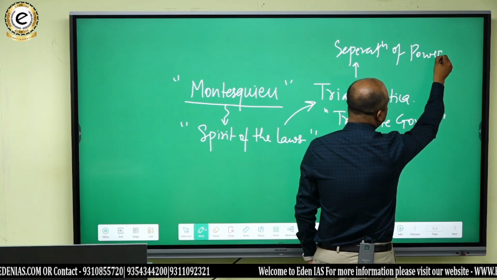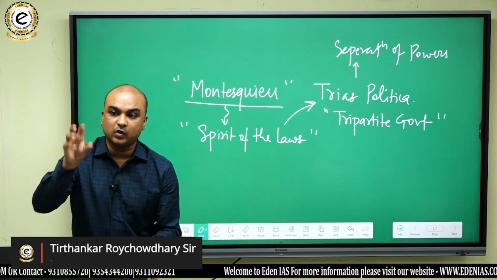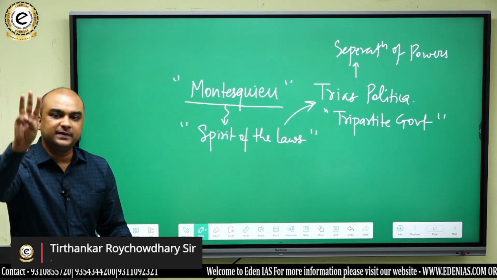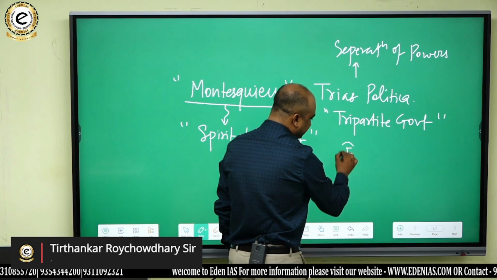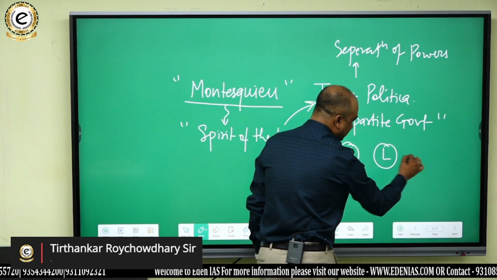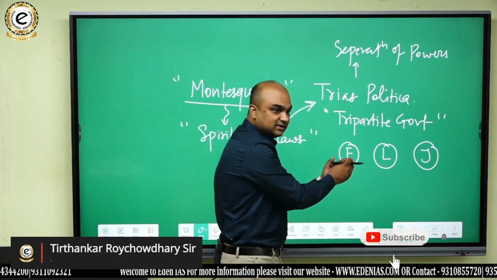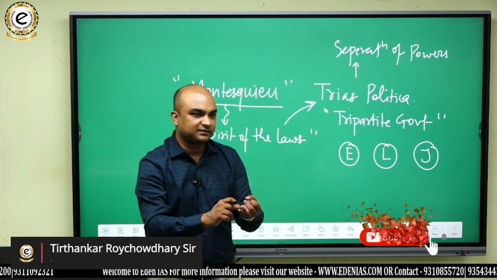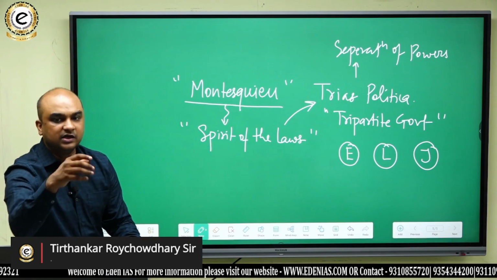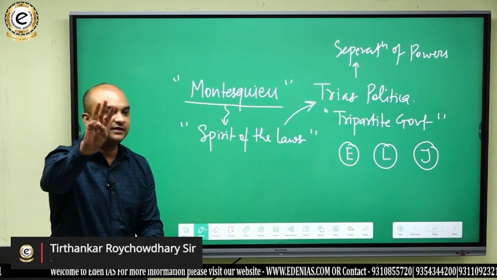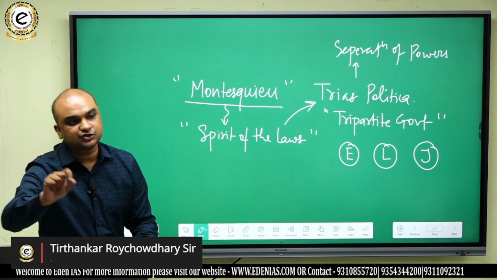Now, Montesquieu says that all powers of government should not be concentrated in one institution. Rather, there should be three institutions, and they are what? The executive, the legislature, and the judiciary. And powers of government, what kind of powers? Legislative powers, executive powers, and judicial powers. They should not be concentrated in one hand or one institution. Rather, they should be separated, three wings of the government should be created, and every wing should be given the charge of one power.